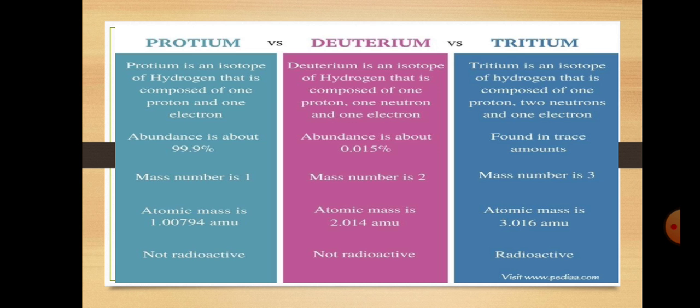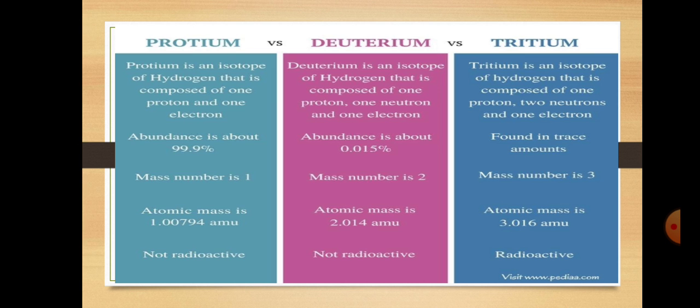Protium means the ordinary hydrogen, the isotope of hydrogen that is composed of 1 proton and 1 electron. Deuterium is an isotope of hydrogen that is composed of 1 proton and 1 neutron.